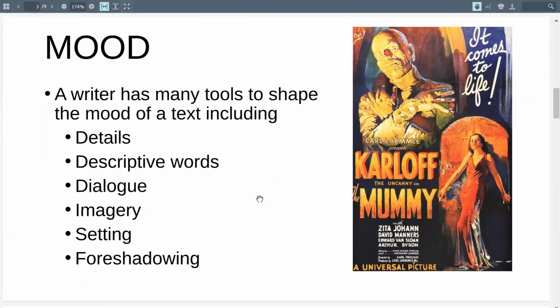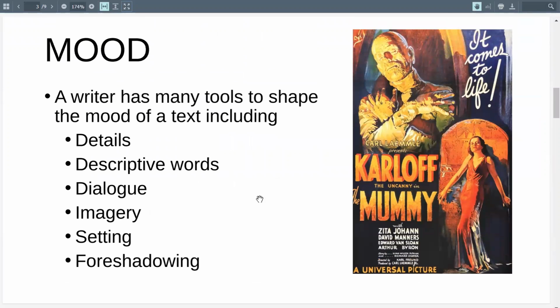Some more things about it. A writer has many tools to shape the mood of a text, including details, descriptive words, so like how they paint the picture of a setting, maybe what a character looks like, dialogue, spoken words between characters, imagery. So again, that kind of goes with descriptive words, like using very specific ideas to paint that mental picture in your head. Setting we talked about, and then foreshadowing, which we'll talk about by itself here in a little bit. It's kind of like giving hints to things that are going to happen later. But again, big takeaway from mood is this is what you feel.